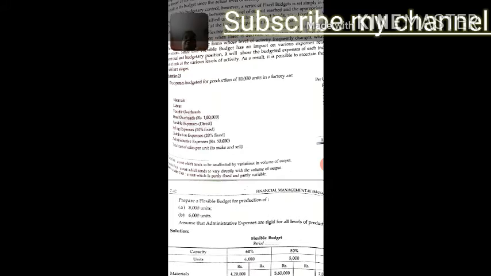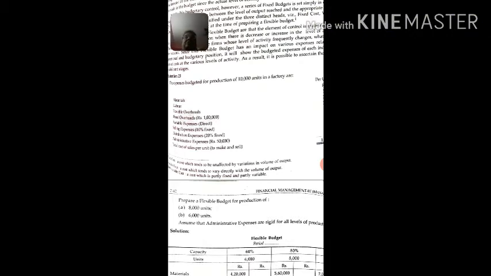Now today we will be discussing flexible budget. Actually I won't discuss budget and the budget concept. I will mainly focus on flexible budget. You can see this topic comes in various university exams, and not only in university exams but also in CA and ICWA, questions from this topic come.